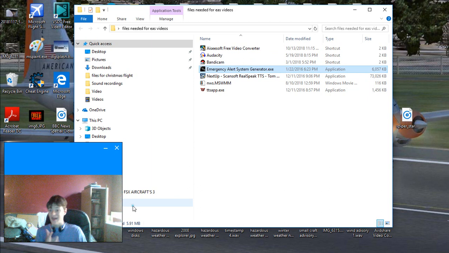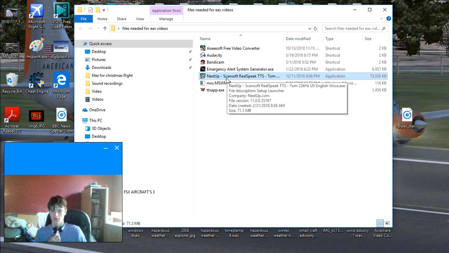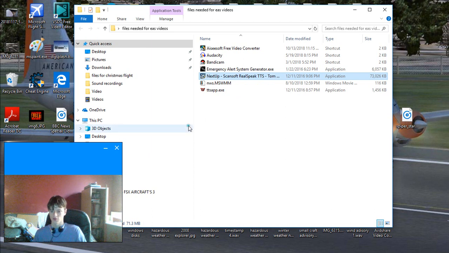Now, I can't get Emergency Alert System Generator to work with my computer. I'm missing some sort of tool. I don't know what it is, but you can't use that. And then for text-to-speech, you're going to want to get next up ScanSoft RealSpeak TTS Tom 24K. This just allows you to use a voice that sounds like the National Weather Service.